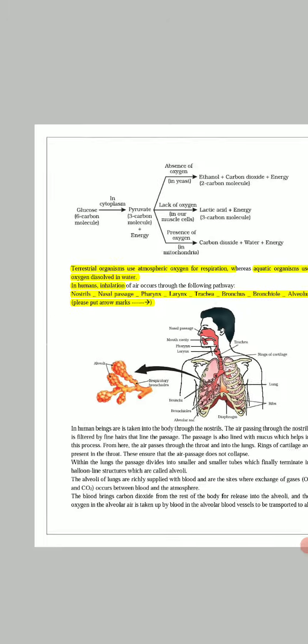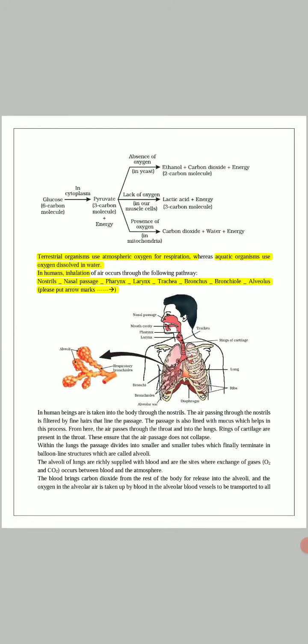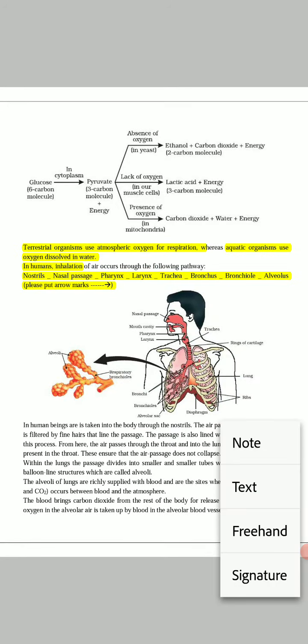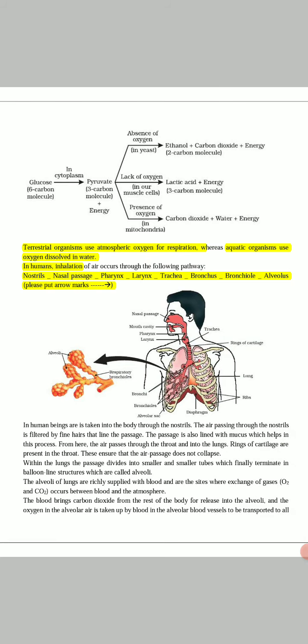So what is the main function of the human respiratory system? In human beings, the air is taken into the body through the nostrils. The air passing through the nostrils is filtered by the fine hairs that line the passage. There are two things, inspiration and expiration. What is the meaning of inspiration? When we are taking oxygen from the environment, that's called inspiration, and expiration means when we are expelling air from our body.